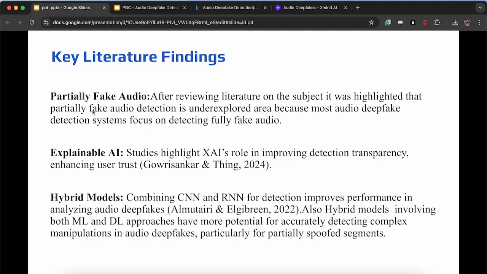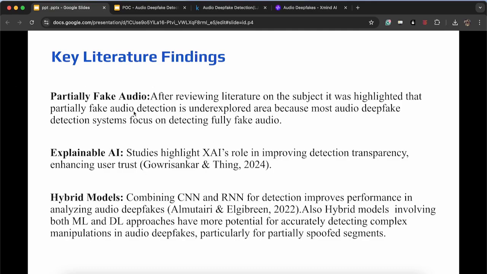Most of the research papers focus on detecting fully fake audios, so partially fake audio seems a challenge. There is some research done on this as well, like waveform boundary detection and the ADD challenge, but these are all in Chinese language, not English. So there is a pretty big gap when it comes to the English language.